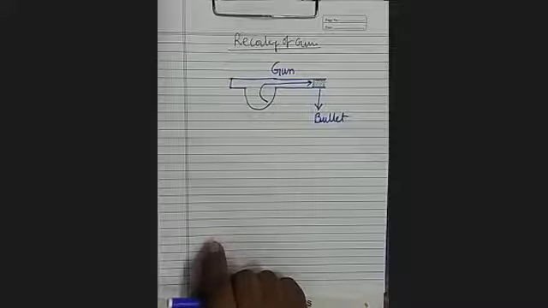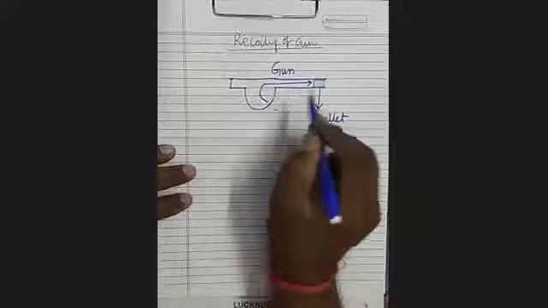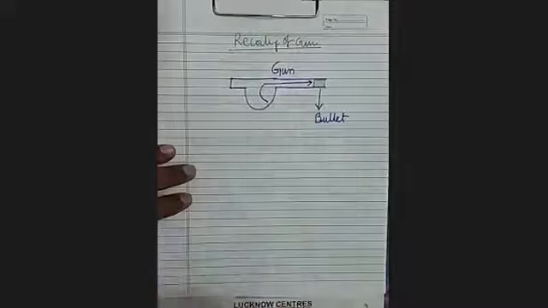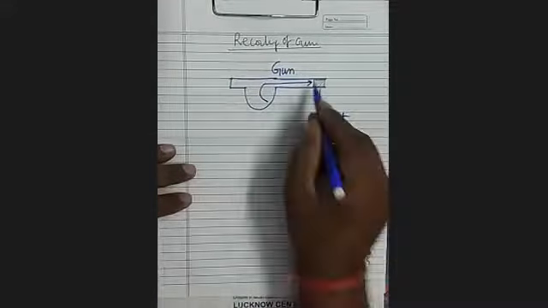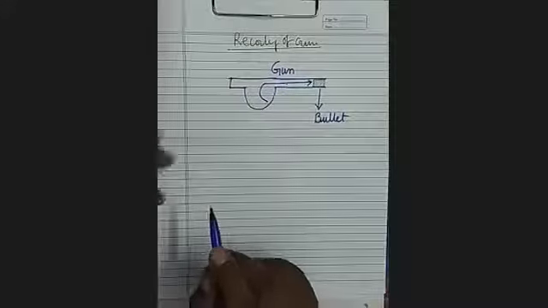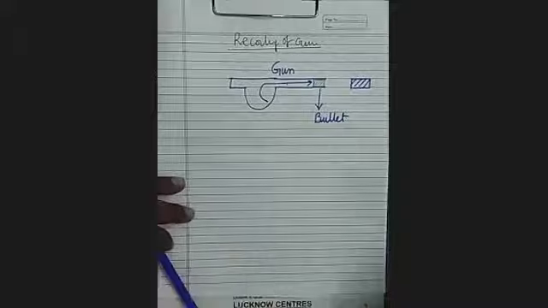Now all of you see here. When you press the trigger, what will happen? This rod will strike the bullet. This gun is exerting a force on the bullet. Because of that, the bullet will acquire momentum in the forward direction.